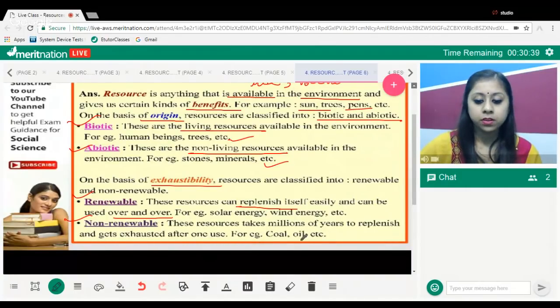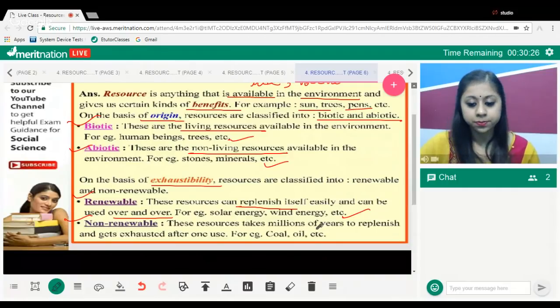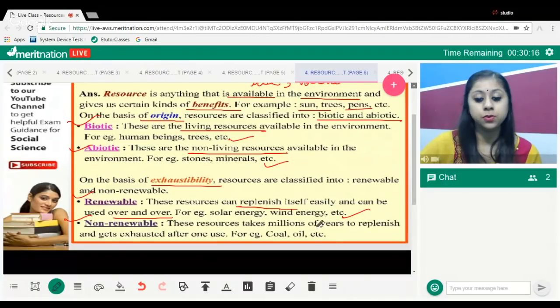An example of renewable is solar energy that we derive from the sun, and wind energy that we derive from the wind.